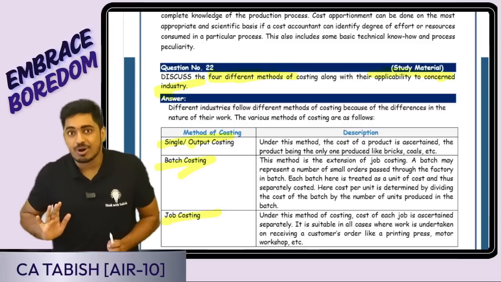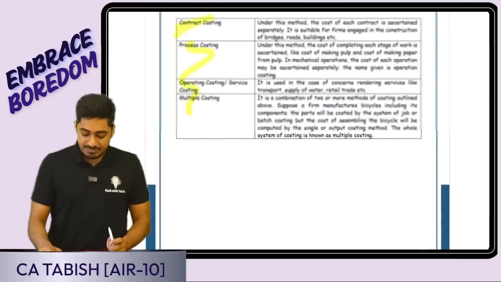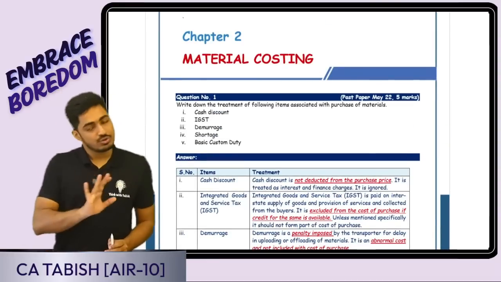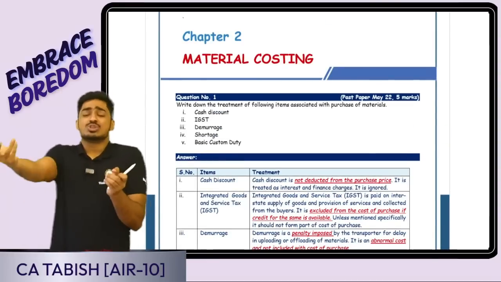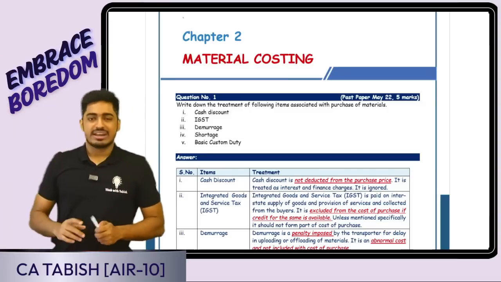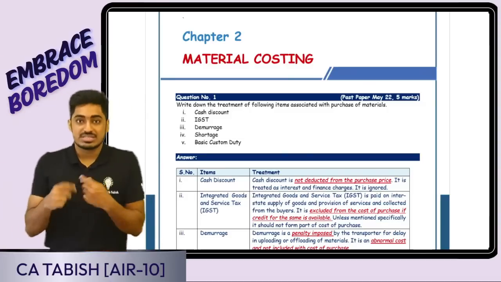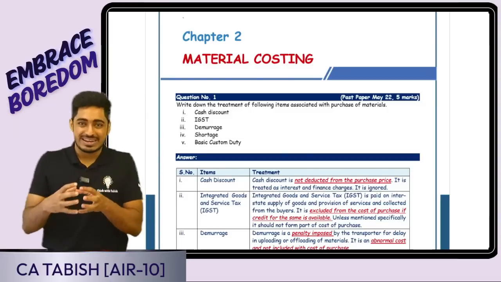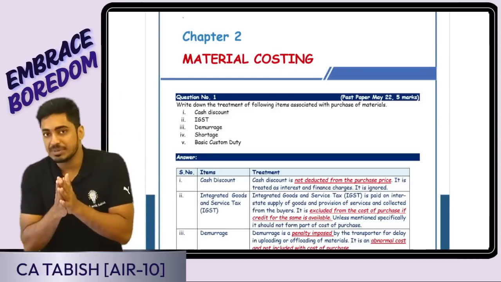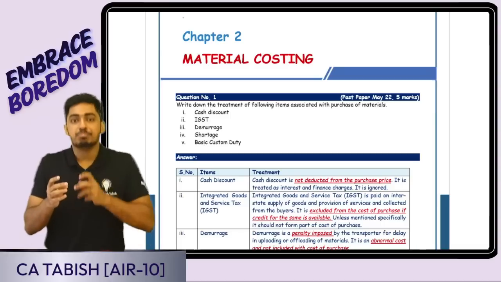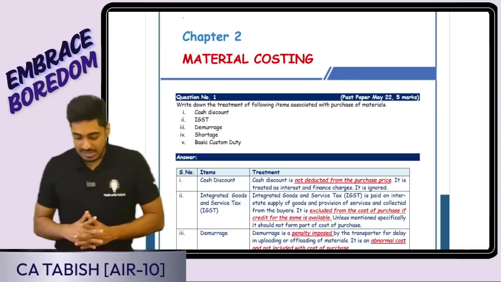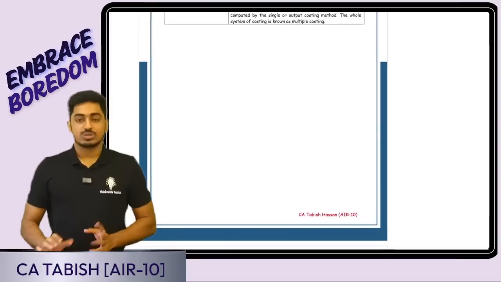Now that you have got a kickstart, the balance chapters you can read quickly by yourself. If you want me to make a video, you can inform me. But because it was one day before the examination, I didn't want to make a very lengthy video. For 100 questions, I'll have to explain at least a bit as well, so it will take more time. But if you're reading by yourselves, you can do it a bit faster. So I've given you a booster, a kickstart. Based on that, for other chapters, you can keep doing it. Trust me, 25% of the question bank is over.